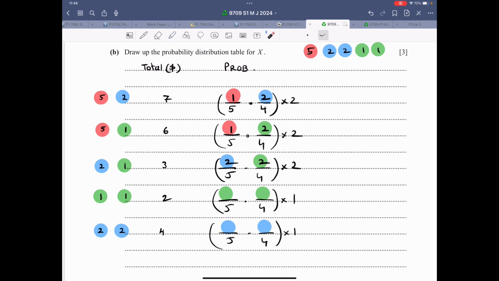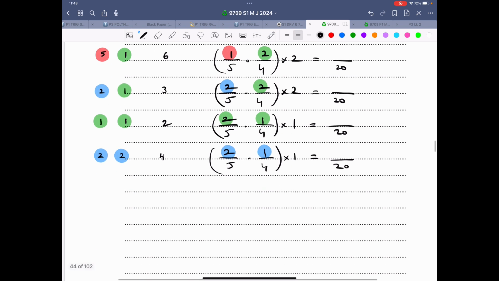Now keep in mind, if there are two $2 coins or two $1 coins, the working is the same. Any one of the two, so 2 reduces to 1. Any one of the two, so 2 reduces to 1. So let me write over here 2, 1, 2, 1. Now I'm not going to simplify the denominator. I'll simply write a 20 over here, and later on I'll simplify. I'll first double check whether all the probabilities add up to 1. That will be a check. The total probability should add up to 20 over 20 or 1.